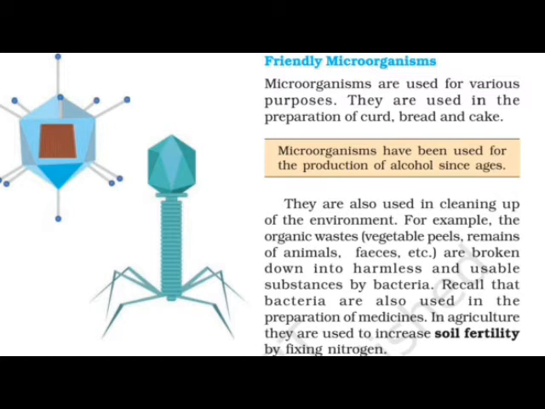That means breakdown of organic waste into harmless and usable substances is done by bacteria. So whatever decomposition processes are there, they are only possible due to the presence of bacteria.